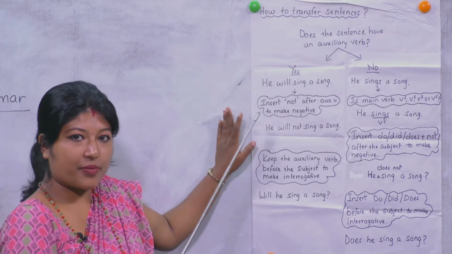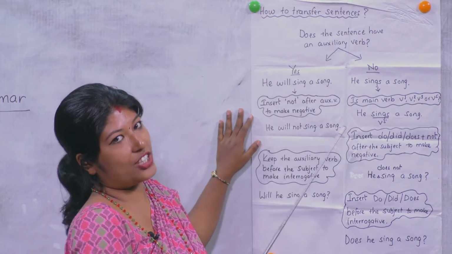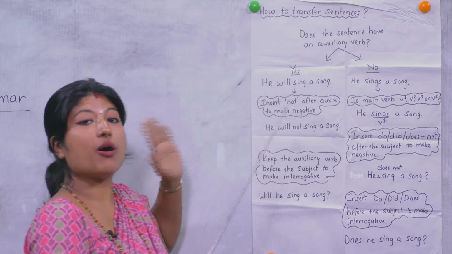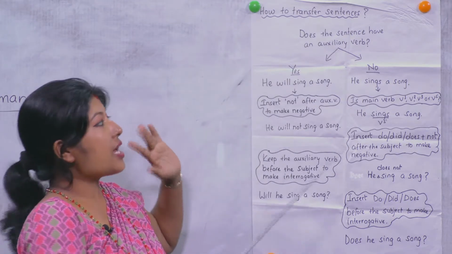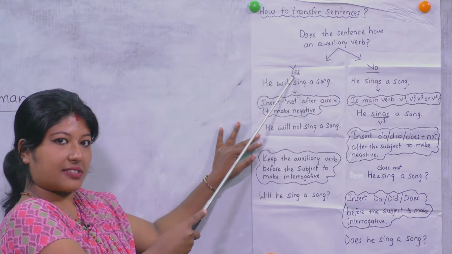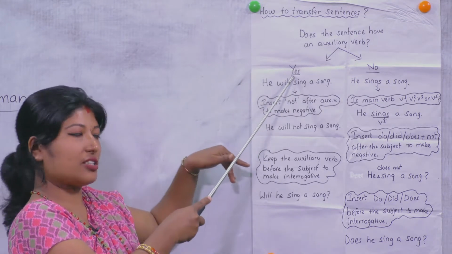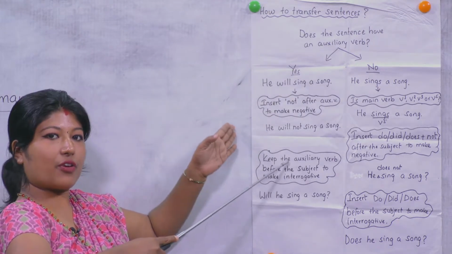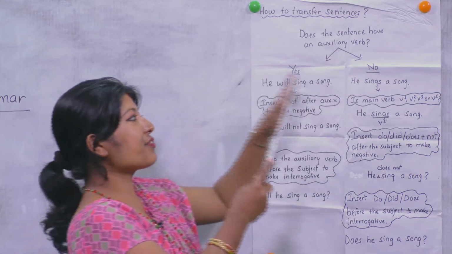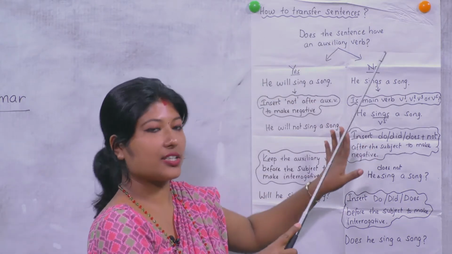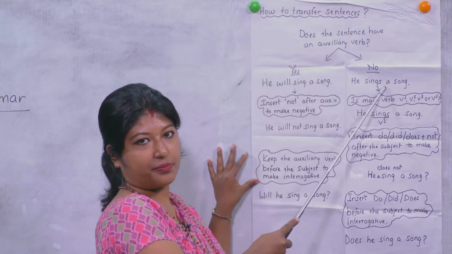The first step is to seek for an auxiliary. If there is an auxiliary, we follow one pattern, and if there is no auxiliary, then we follow a different pattern.